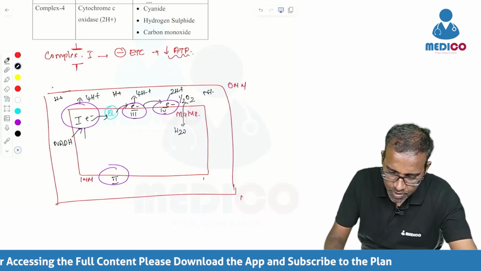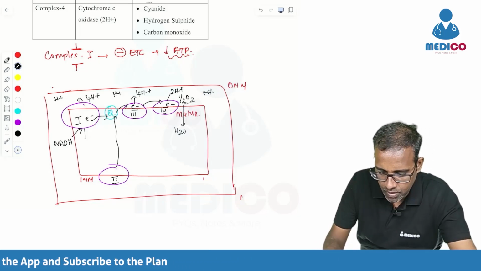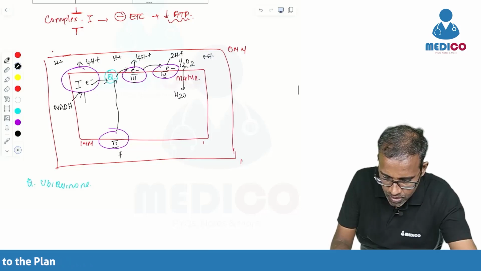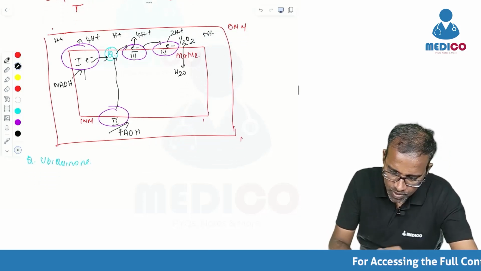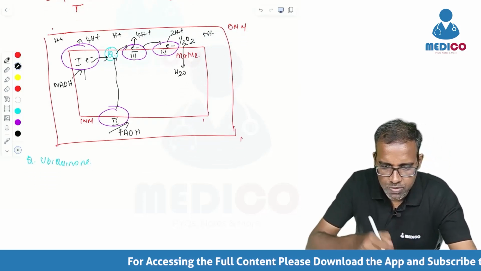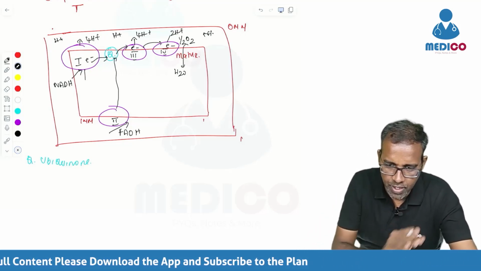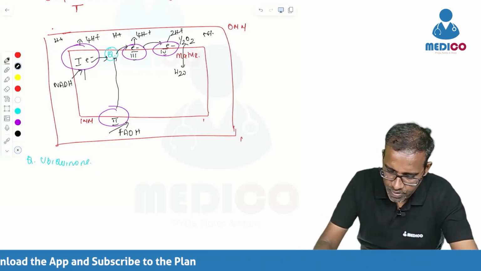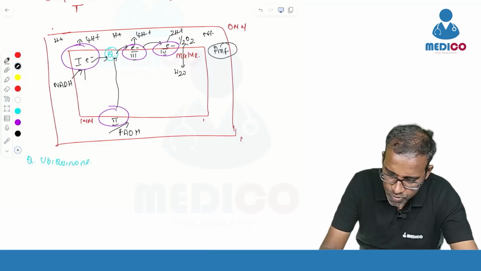Okay, from complex 4, it enters directly into coenzyme Q, and from there, electrons will be changed. Complex 2 will get its electrons and protons from FADH. That's it. So this is what happens in the electron transport chain. As electrons get transferred from complexes, protons will be pumped into the membrane space, and there will be protons sitting in the space. All these protons will generate something called proton motive force.